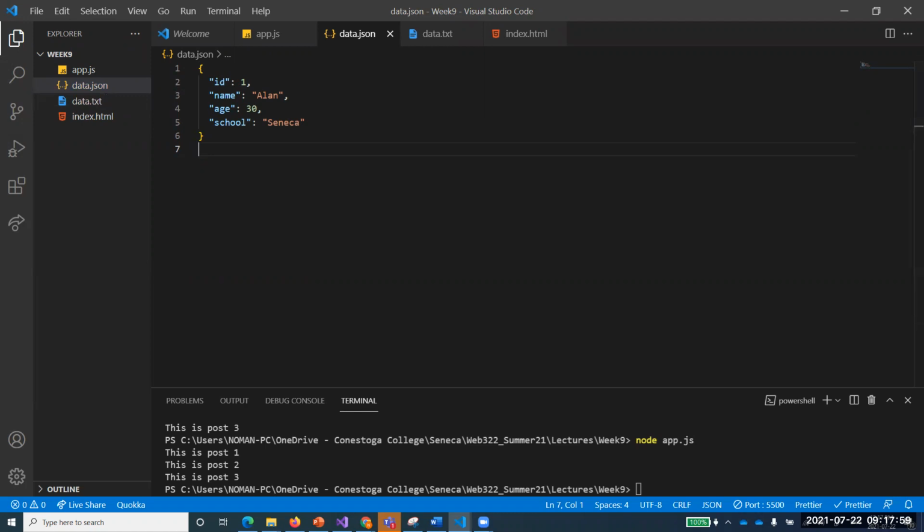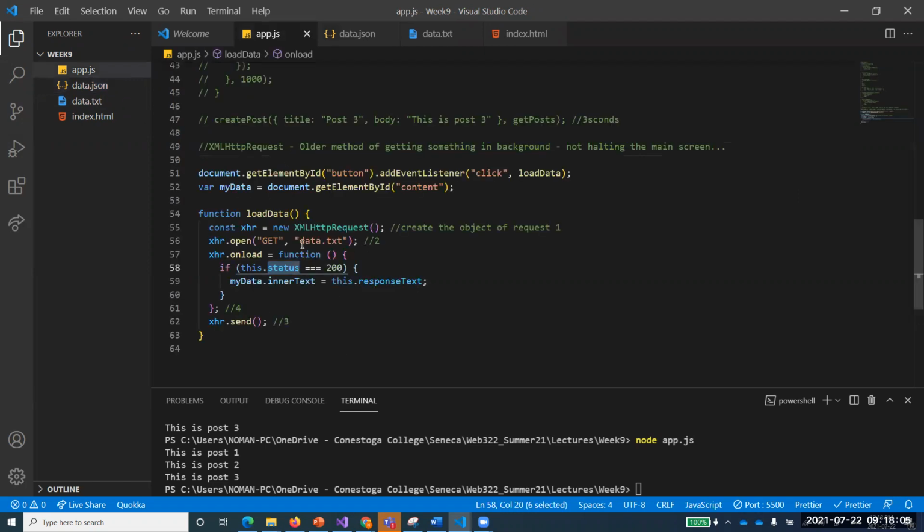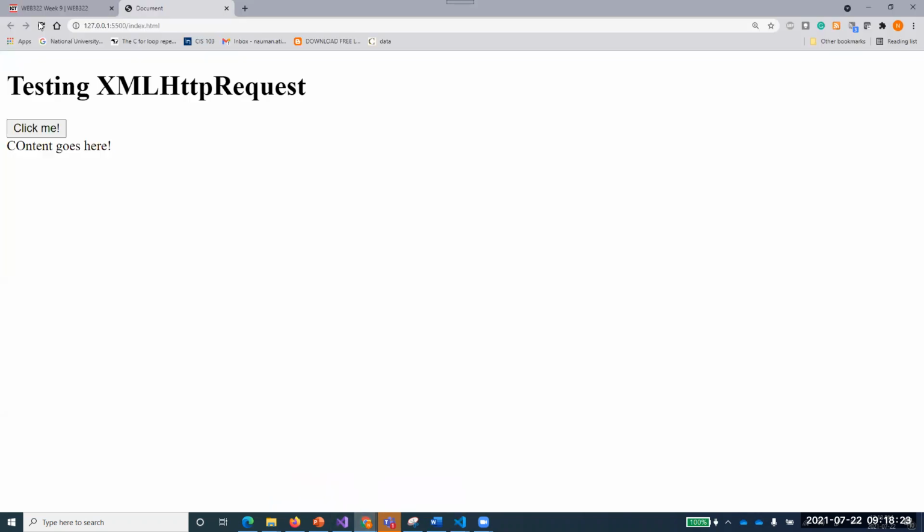Understand everyone? This is called the JSON data. Now I want to bring up that JSON data into my file. So if you come back over here and you just change this data.txt to data.json, nothing else I'm changing right now, just doing that one. Does that make sense to everyone? Now if I run that, again it's refreshed already. If I click on that, do I get the JSON data over here? Everyone is getting that? That's excellent.